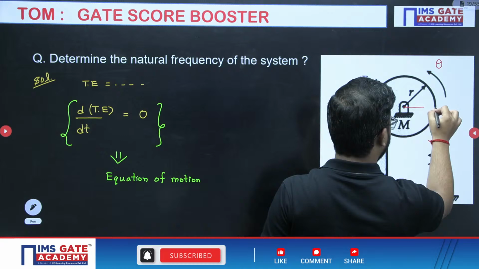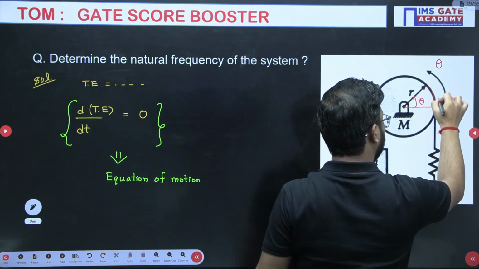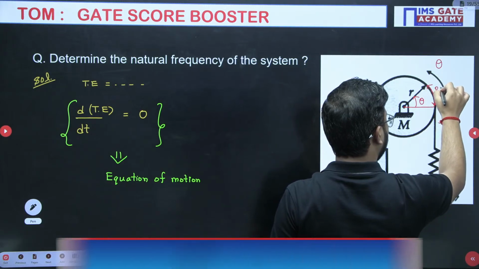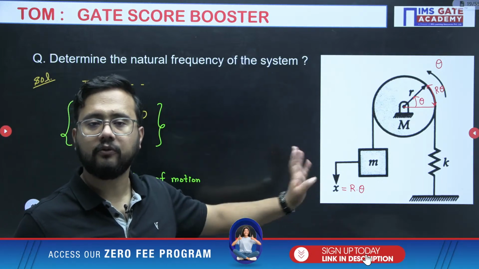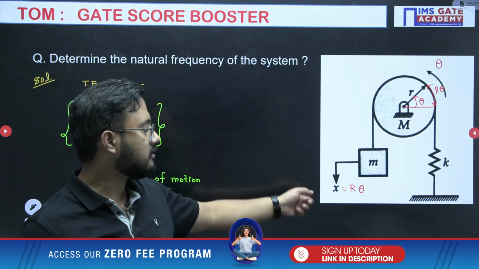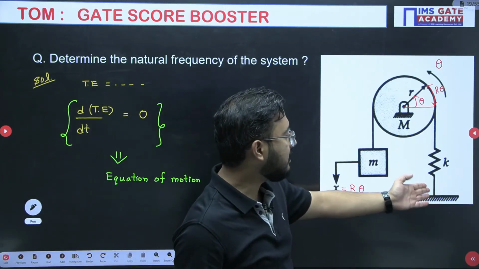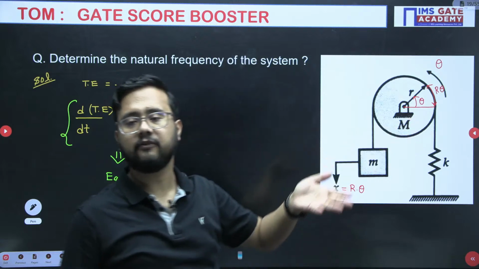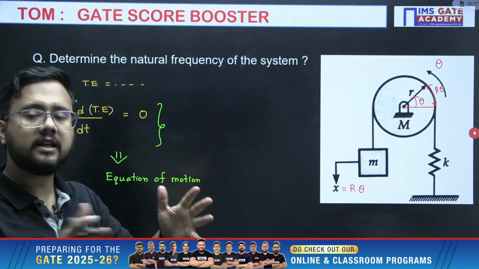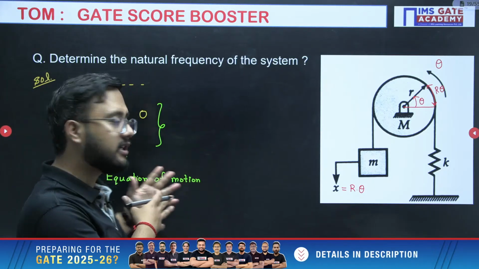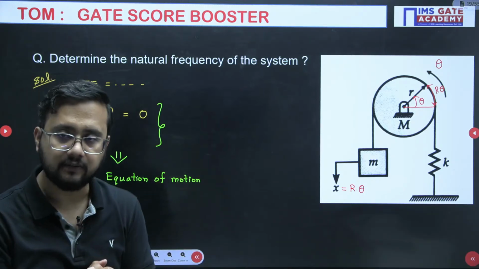Obviously, suppose theta disturbance you have provided. So this much distance will be nothing but r theta only. So that r theta distance only the block is going to move, right? The block is going to move that r theta distance only. Correct. There will be a deformation in the spring also. Because of that deformation, potential energy is stored in the spring. So all those energies we will write, we will differentiate with respect to time, we'll get the equation of motion, and then finally the natural frequency as well.